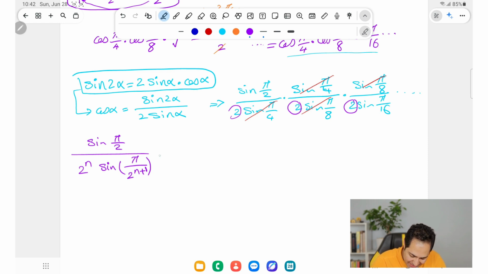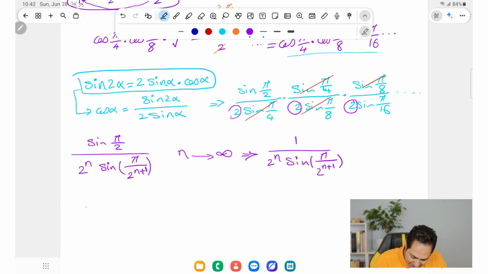So this is indeed the series that we're trying to find the result of, and n goes to infinity here, right? So let's rewrite this. Sine of pi over 2 is equal to 1, over 2 to the power of n times sine of pi over 2 to the power of n plus 1.